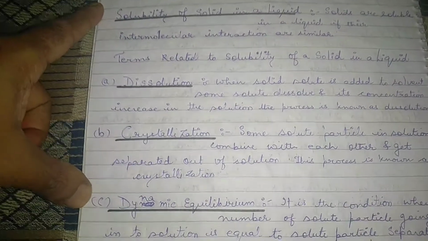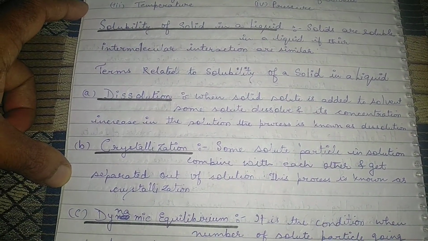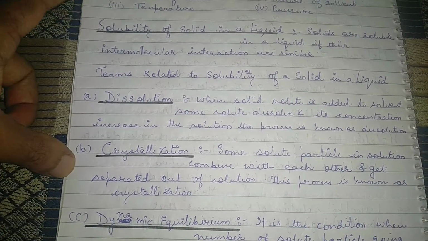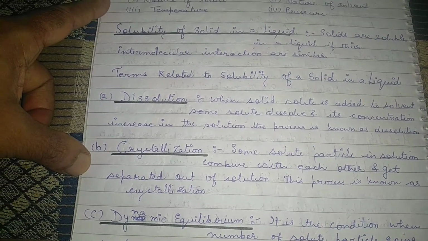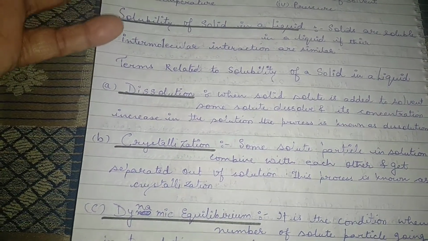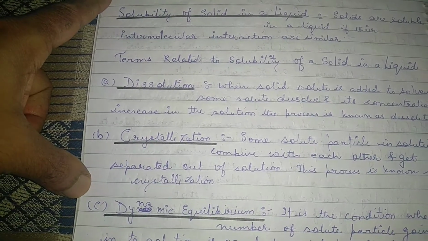Now what is crystallization? When some solute particles in a solution combine with each other and get separated out. Sometimes you have seen that initially whatever solute you dissolved in a solution, it gets dissolved, but after a period of time it crystallizes out. Solid comes out of the clear solution. That process is known as crystallization.